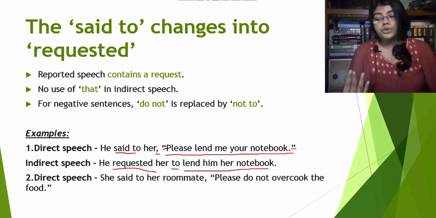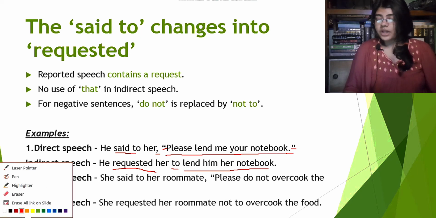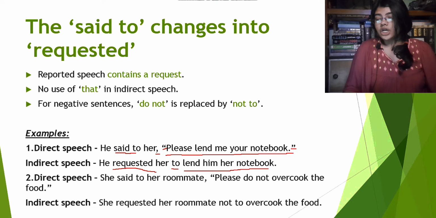She said to her roommate, please do not overcook the food. What is the indirect speech for this one? Indirect speech: She requested her roommate not to overcook the food. What's happening here? Said to is replaced by requested, obviously because the reported speech contains a request. We will omit the comma and the inverted commas, obviously.